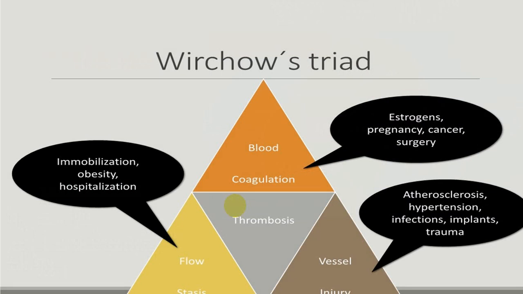Hypercoagulable state, the most common is because of oral contraceptive pills, malignancy, post-surgical, during pregnancy, etc. Because of vessel wall injury, the commonest cause as far as venous injury is concerned is because of IV fluids or IV injections, and very rarely it is because of trauma.